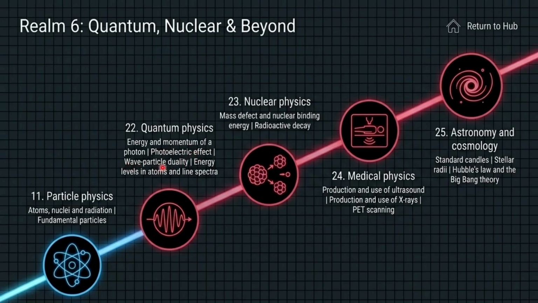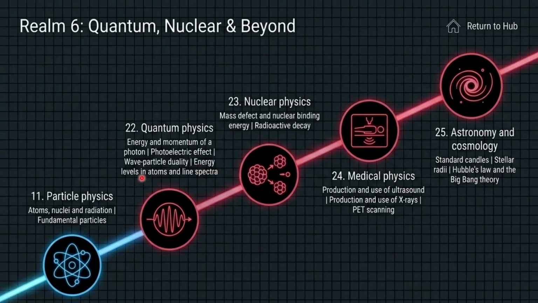Then wave-particle duality, which is given by the scientist de Broglie. They say that light has a dual nature, wave and particle nature, which is a very interesting topic for me and for you guys also.